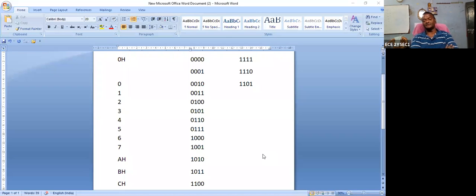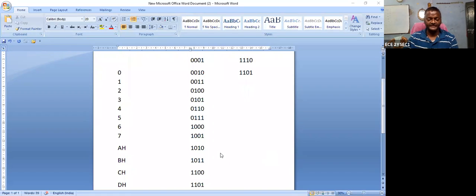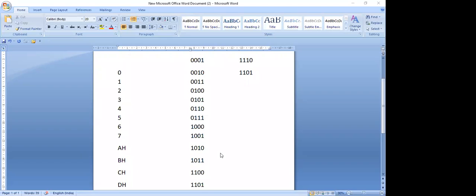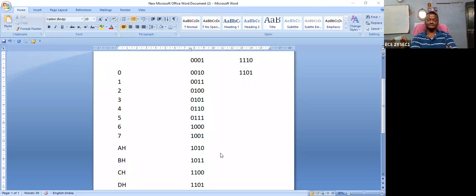What is the ones complement of D, capital D for Delhi? What is the binary value? What is the equivalent ones complement? Okay, now I am sharing the screen. What is the D value? 1101, sir, is the binary value. What is the equivalent ones complement? 0010, sir.